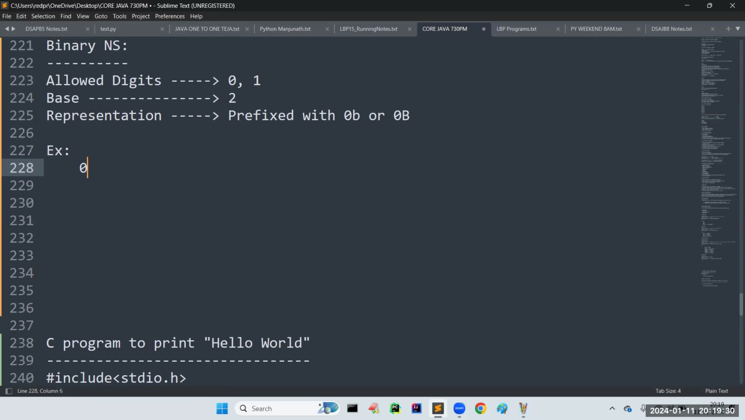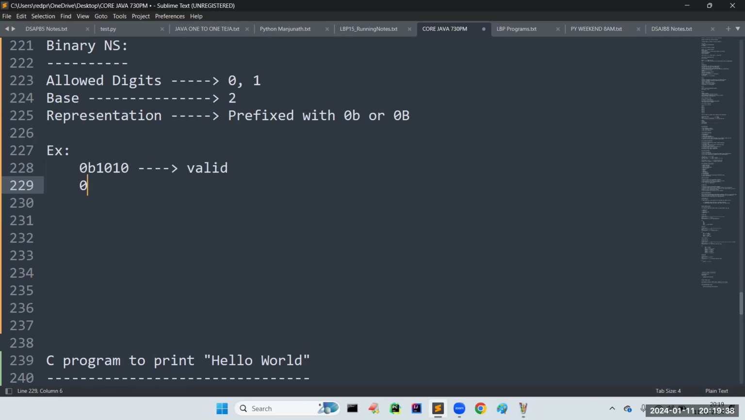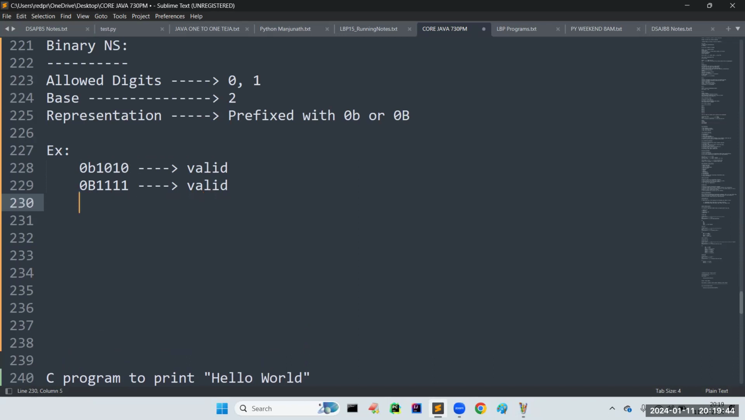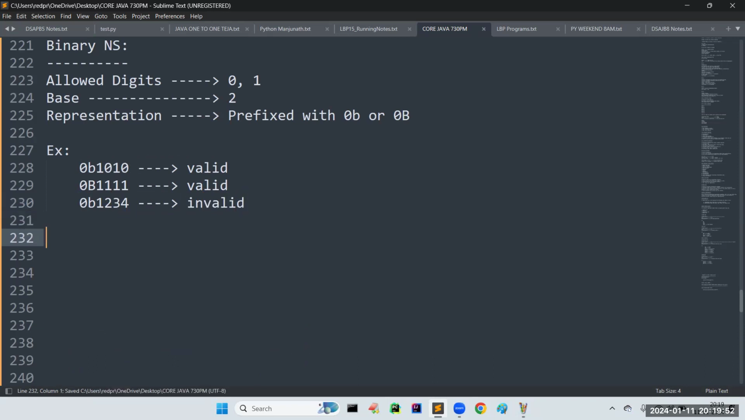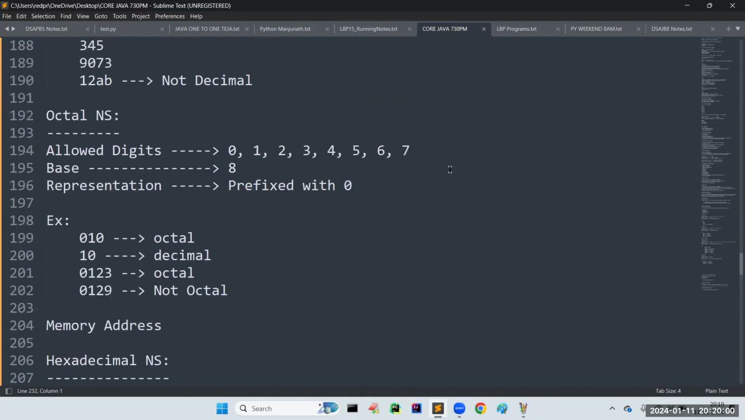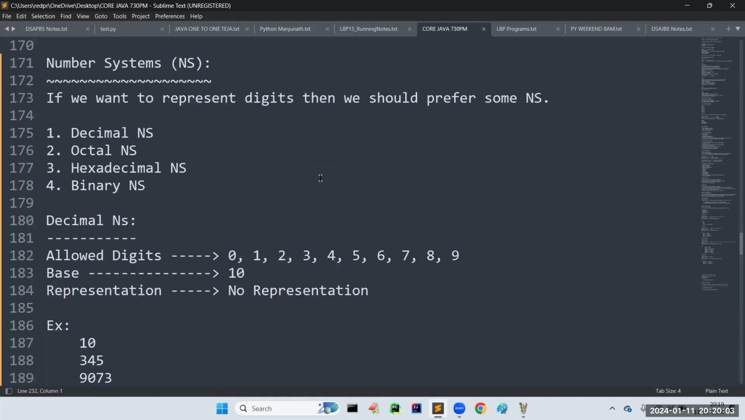Let me take one representation. 0B1010. Is it valid or invalid? Valid. I am taking 0B with all ones. Is it valid or invalid? Valid. Now I am taking 0B1234. Is it valid or invalid? Invalid. But how we are going to represent that internally, I will discuss later. I think now you got very clear clarity about all these 4 types of number systems. Any doubts, friends? No, sir.